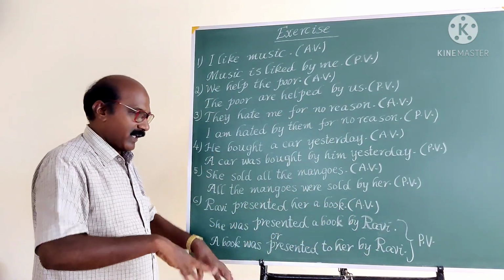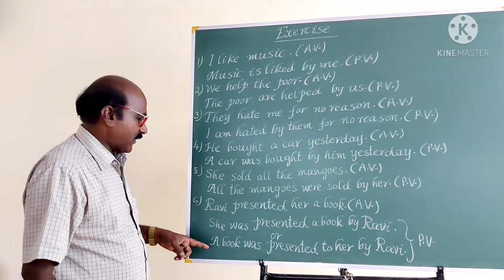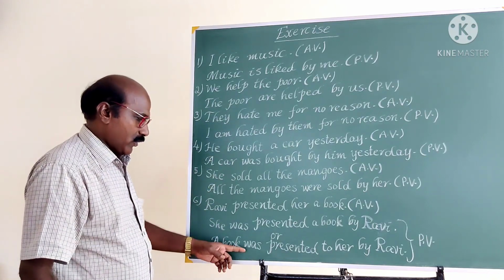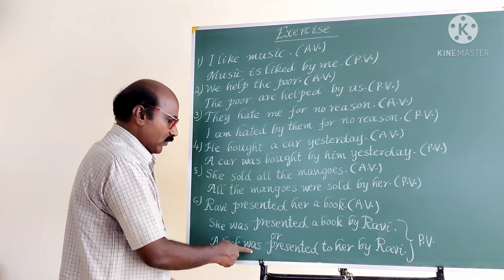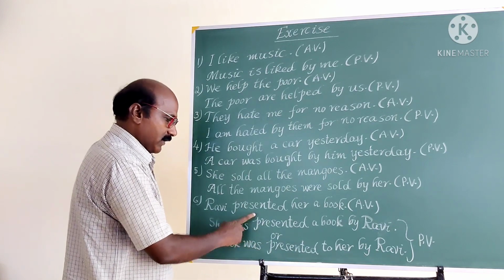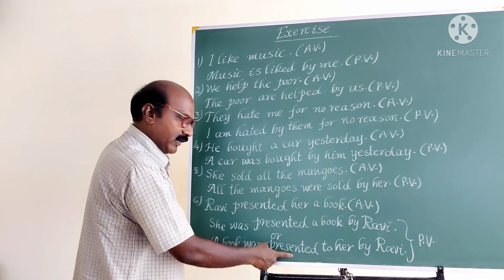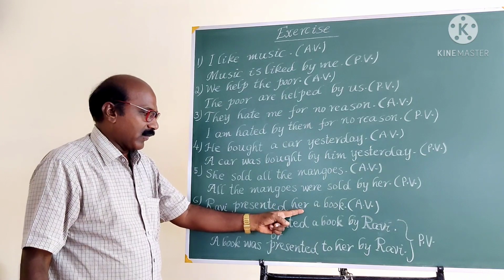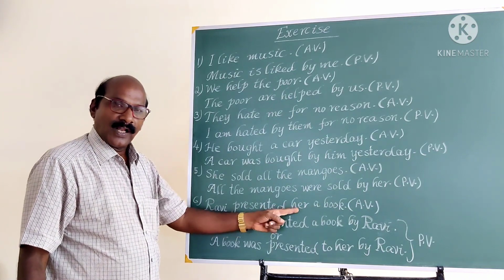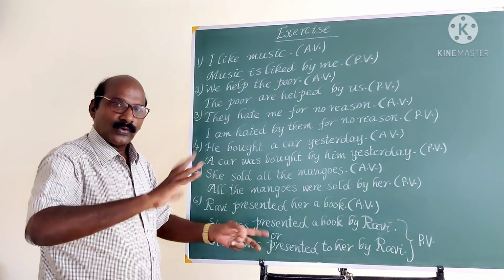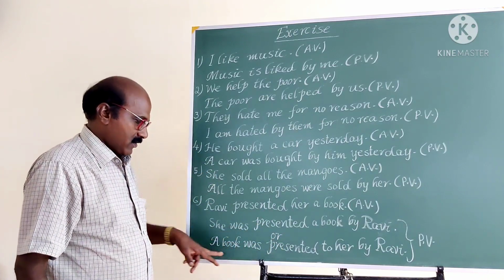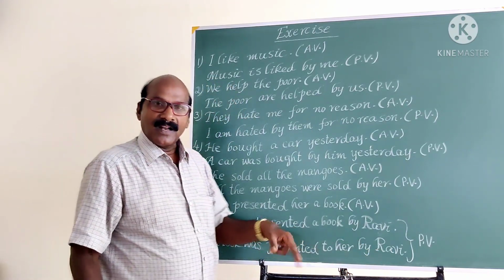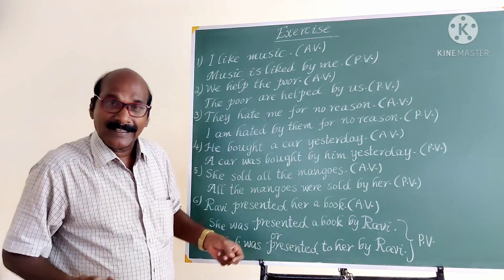Or in the other way, we can write the passive voice like this. Take a book as the object. A book. Then the verb is in past tense. Use past tense be form. A book was, then V3. A book was presented to whom? To her. Whenever you find somebody here, use the to before that. To her, to him, to them, to Raju, to Rani, something like that. A book was presented to her by Ravi. Like that, we can do a number of examples.